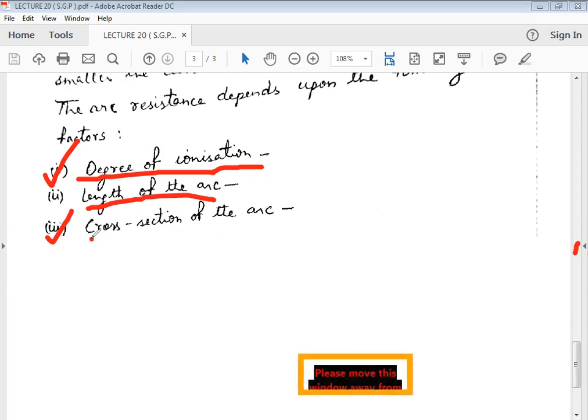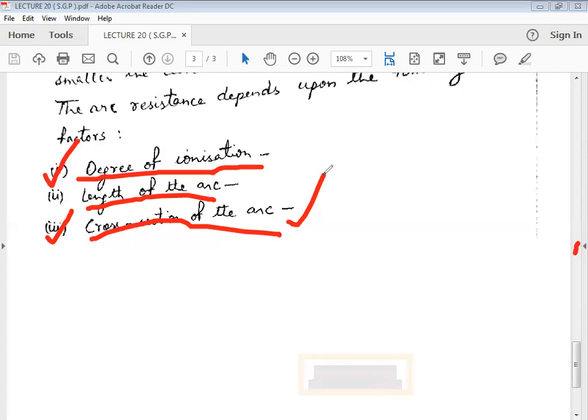The last but not the least is the cross section of the arc. If the cross section of the arc is smaller, the resistance of the arc increases. So resistance increases with a decrease in the cross section of the arc.